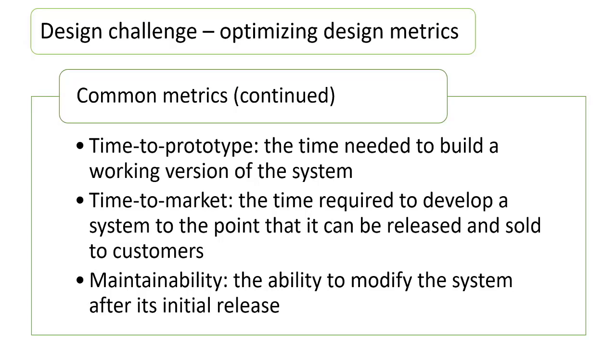Time to market is the time required to develop a system to the point that it can be released and sold to the customer. Time to market is an important common metric because delayed market entry results in losses. Next, maintainability suggests the ability to modify the system after its initial release.